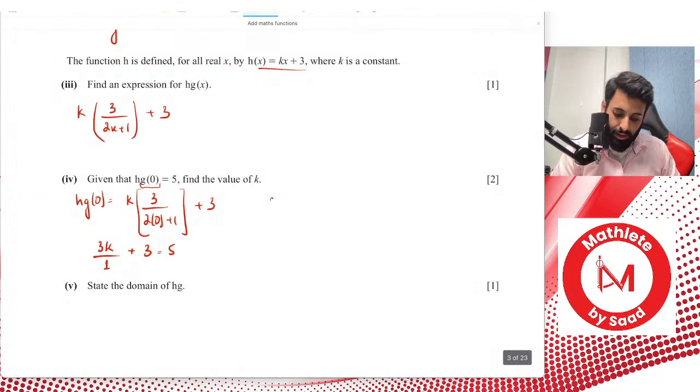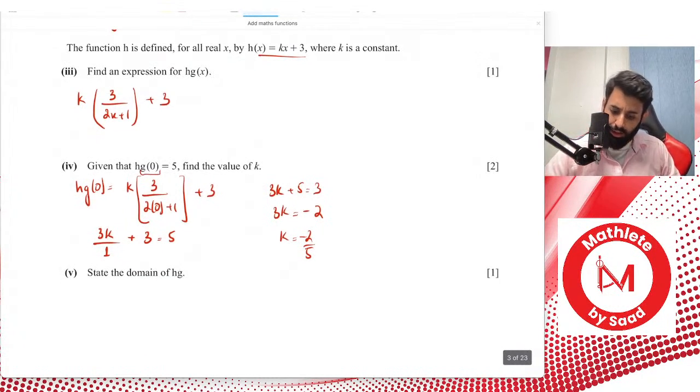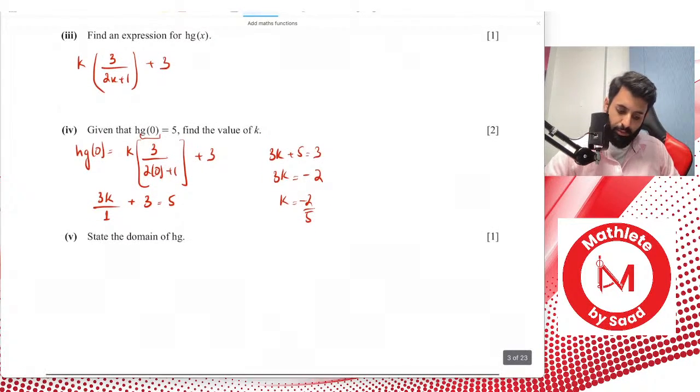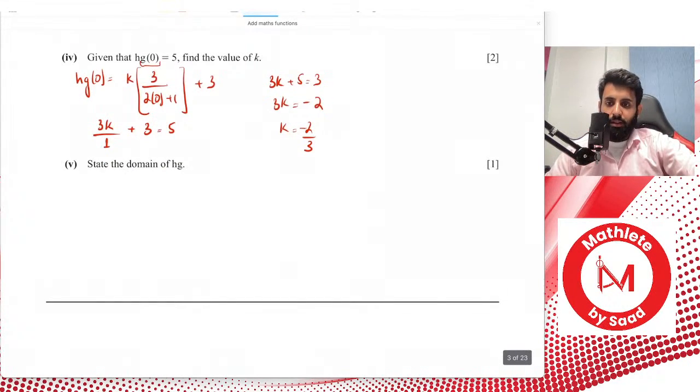Now let's solve this. Let's see what we have. So we have 3k plus 5, which is equal to 3. So that means 3k is equal to 3 minus 5, so that's minus 2. So k is equal to minus 2 upon 5. And there you go. No, wait a minute. I think I've done something wrong here. Oh, sorry, it's minus 2 upon 3, not minus 2 upon 5. It's minus 2 upon 3. And that's it. That's your answer.